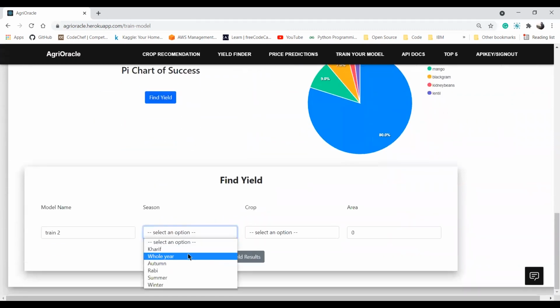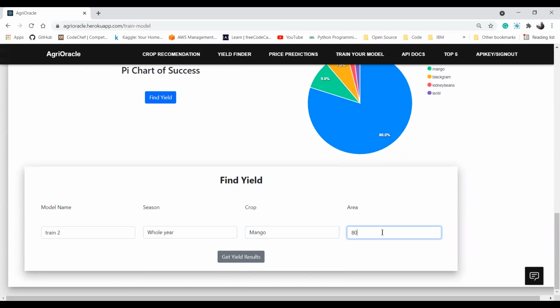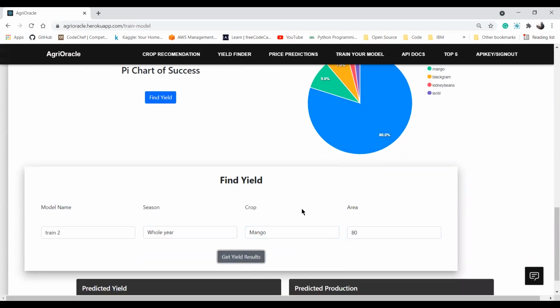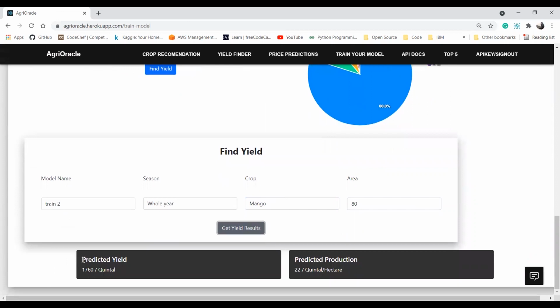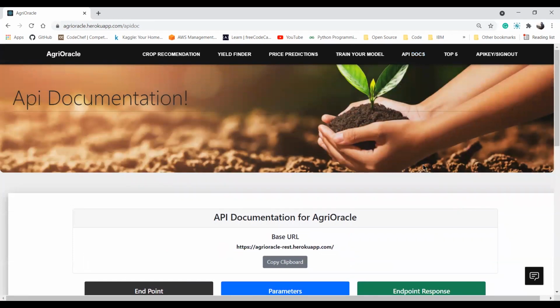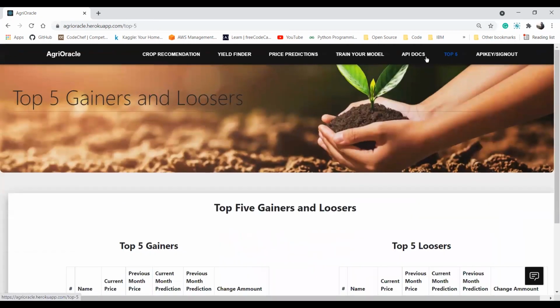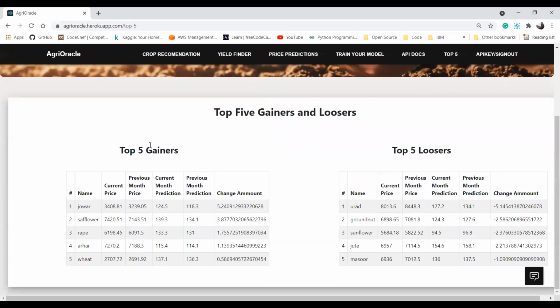I'll enter the required parameters, and then I'll click on get yield result, and the result is generated for me. This is the predicted yield and this is the predicted production. There is this functionality called API docs. If you are interested to know more about our REST API services, you can always go through this documentation. Now, the last service is top 5 gainers and losers. So you can see that we are providing you top 5 gainers, which are top 5 best crops, and top 5 losers, which are top 5 worst crops.